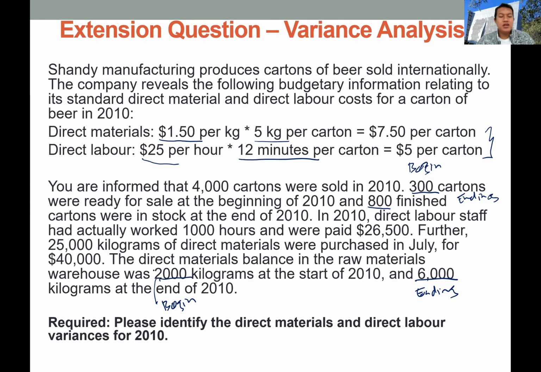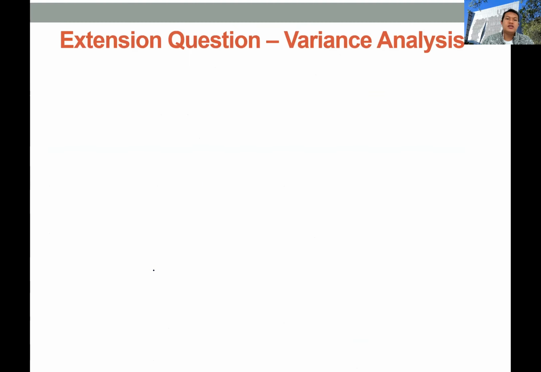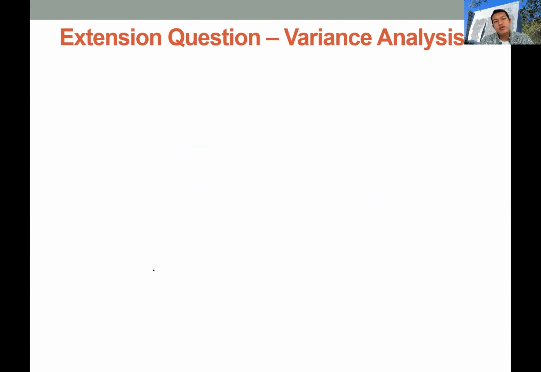Before we calculate the variance, first we need to calculate the actual unit production and also the material used for production. Let's start with the units produced.